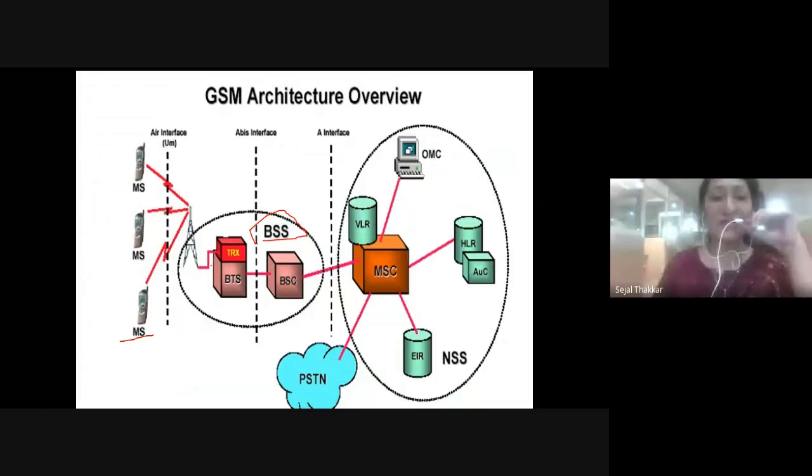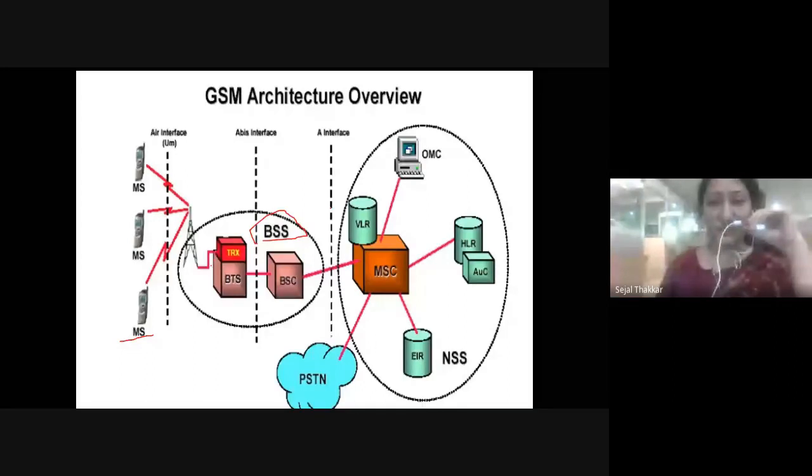Second is BSS, which consists of base station transmitter and base station controller. So its name is base station subsystem. So this is the combination of these two. Third thing is, we can say, mobile switching center, which consists of various registers, which include visitors location register, home location register, authentication register, and equipment identity register. And this whole system is known as NSS, network switching subsystem.